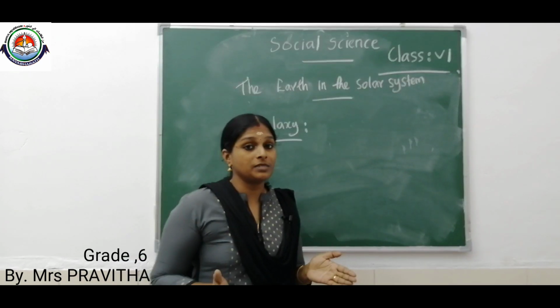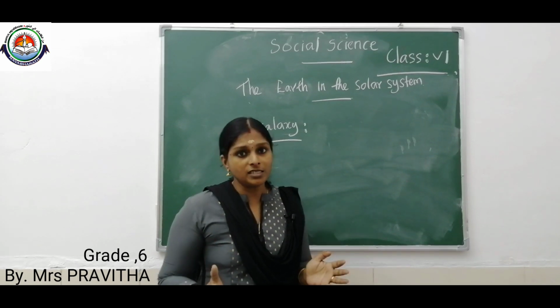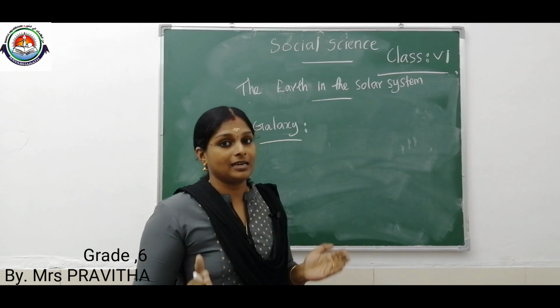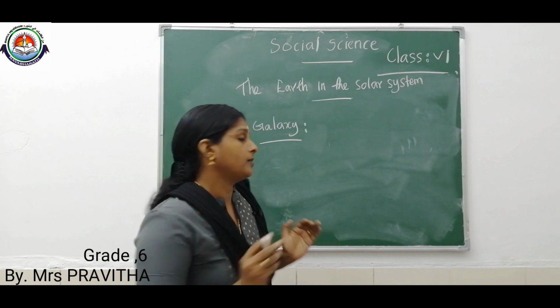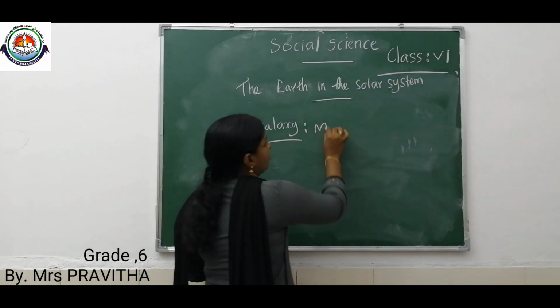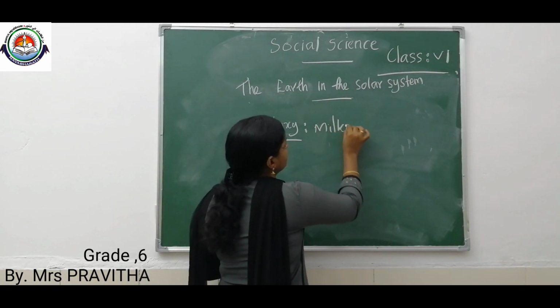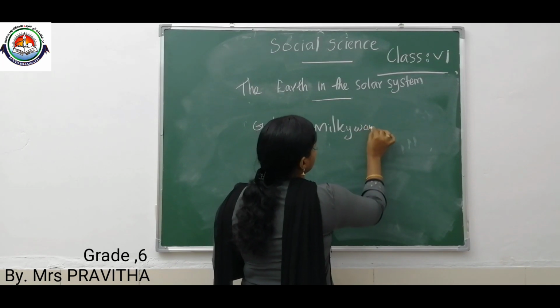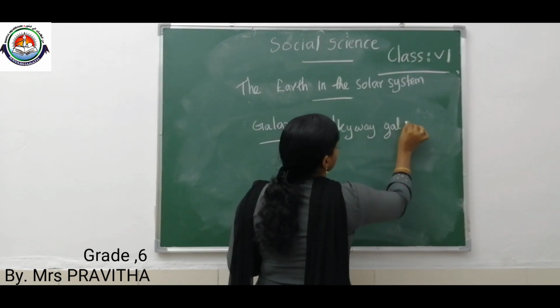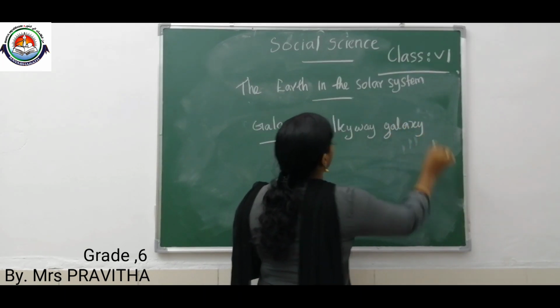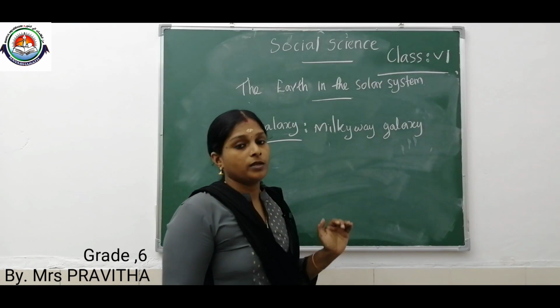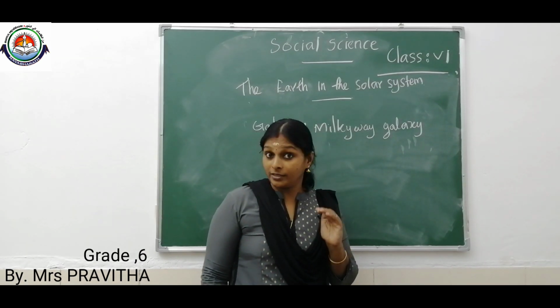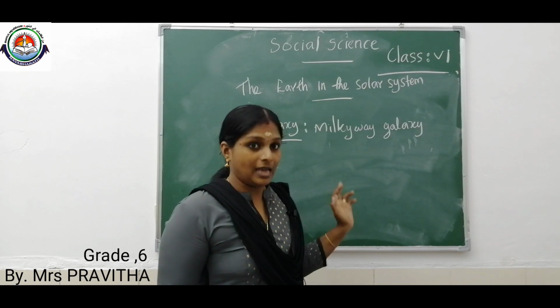Our solar system is part of the galaxy known as the Milky Way galaxy or Akasha Ganga. So once again, children, I think you got an idea about galaxy.